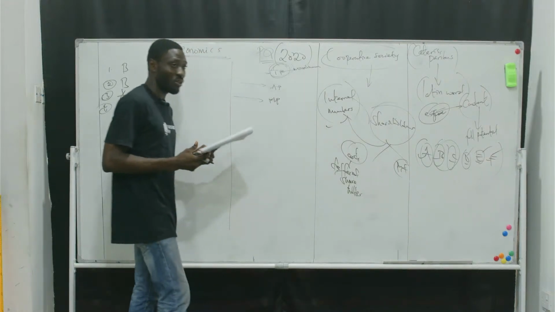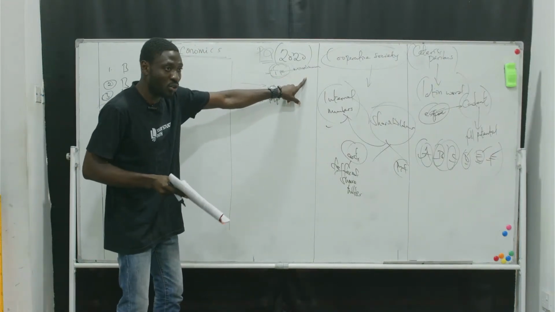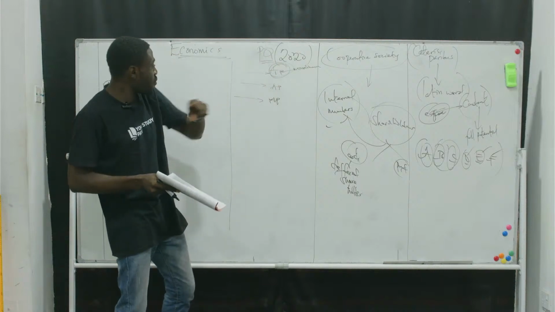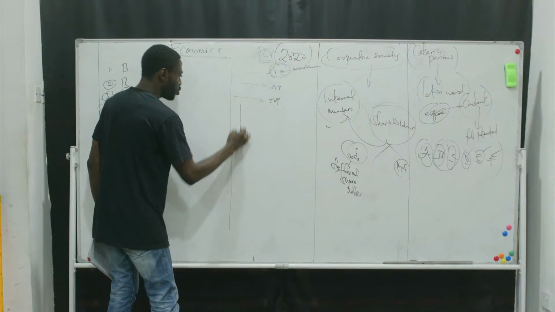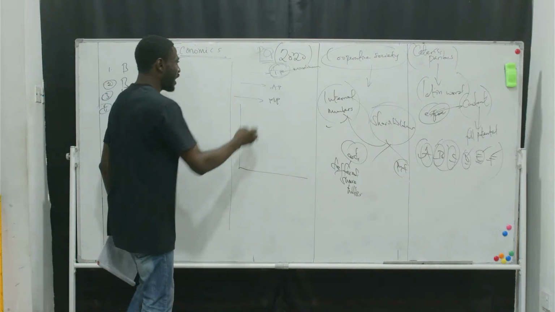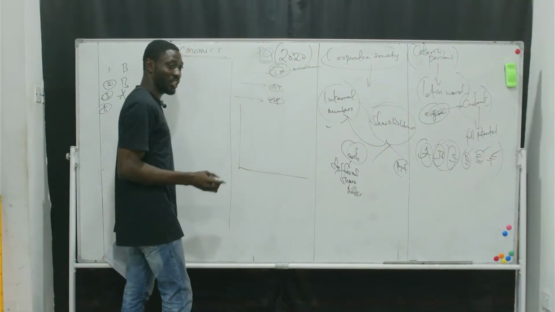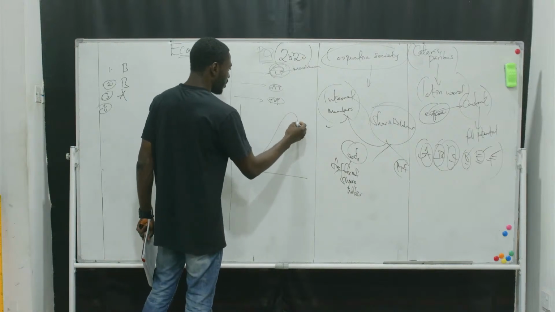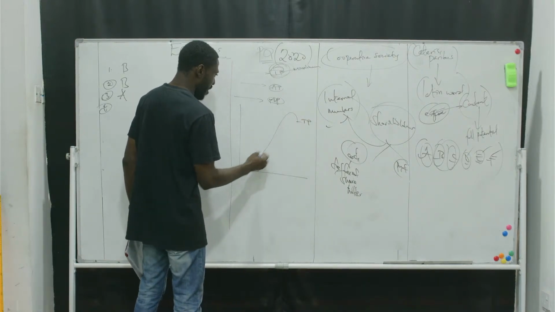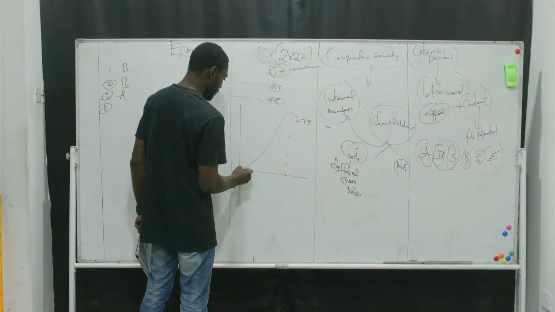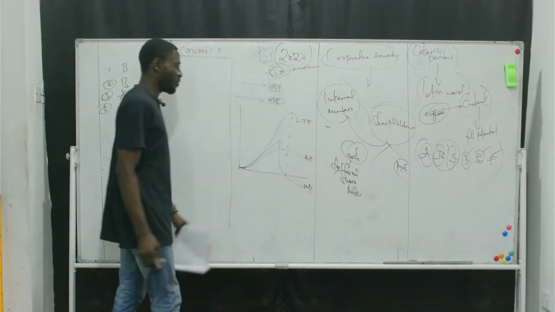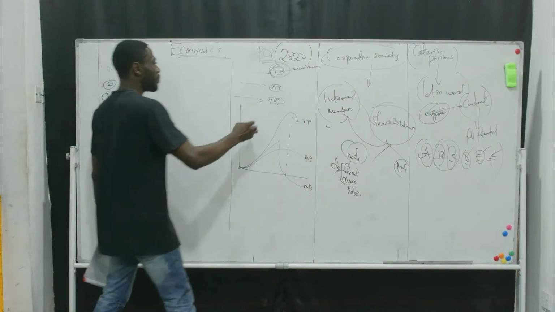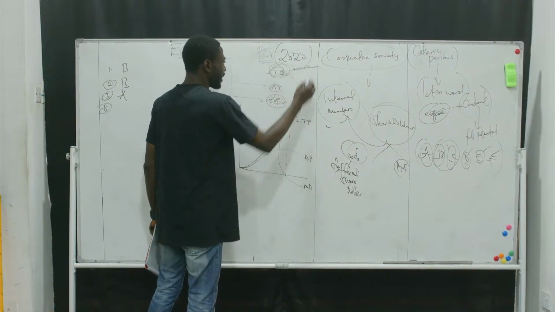That's the question. What happens to total output when it is at maximum? What happens to MP when your total output is at maximum? Now, this is what's going to happen. We have to draw a small graph and illustrate 1, 2, 3, and let's see their relationship. So we have one here. We call this one TP. We have another one here. So this is AP and this is MP.